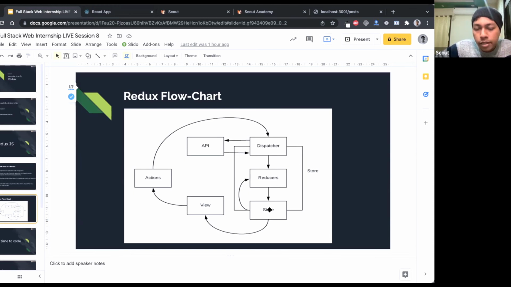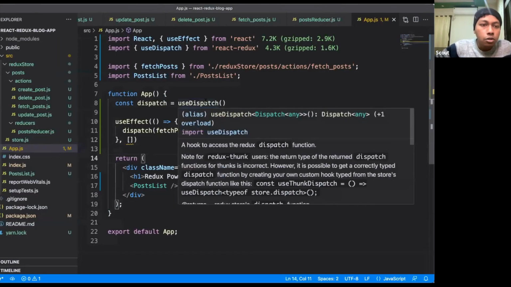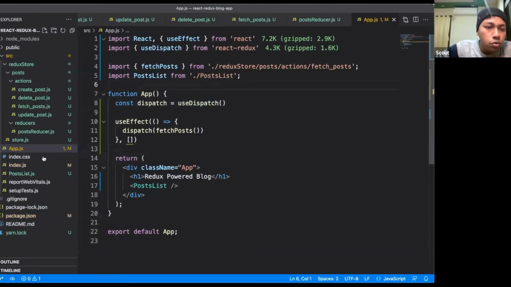Now what happens when the application state changes? When the application state changes, it is updating the view, right? So what we used to do previously is that whenever we do a network call in this component, we used to show the data directly in this component. But as you can see here, I have just imported the file.